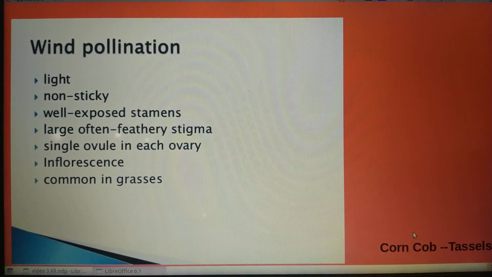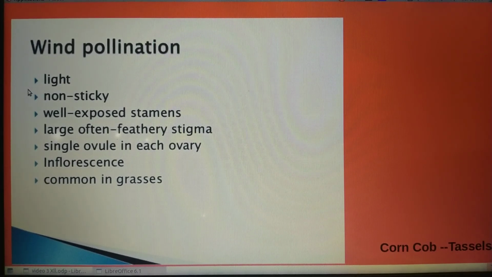Now we are going to learn the characteristic features of wind pollinating flowers. That means we have discussed so many pollinating agents. Each and every plant or flower has some adaptive features to perform such type of pollination. First of all, we are going to learn the characteristic or adaptive features present in wind pollinating flowers.